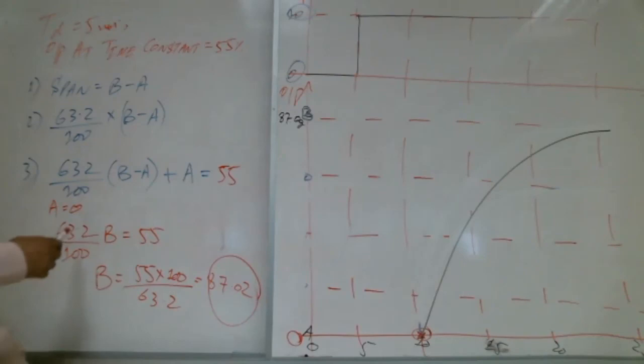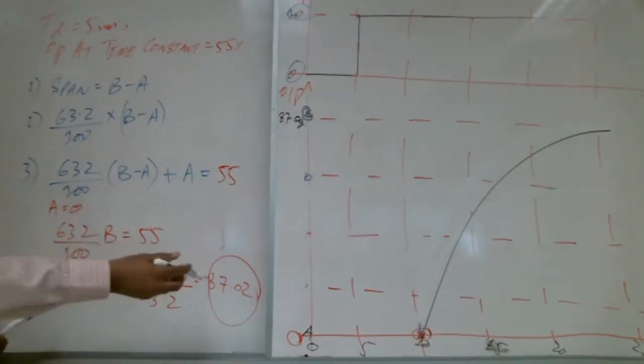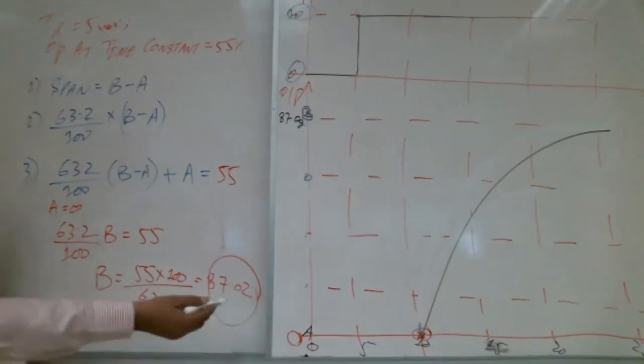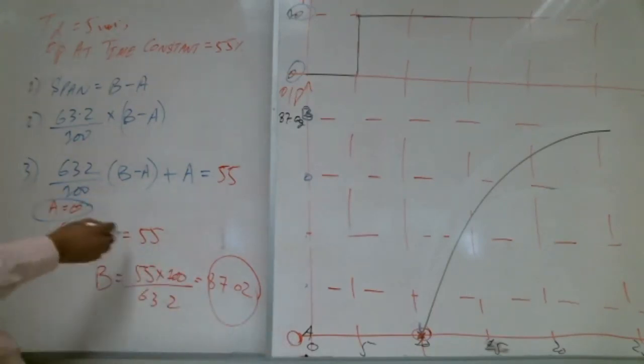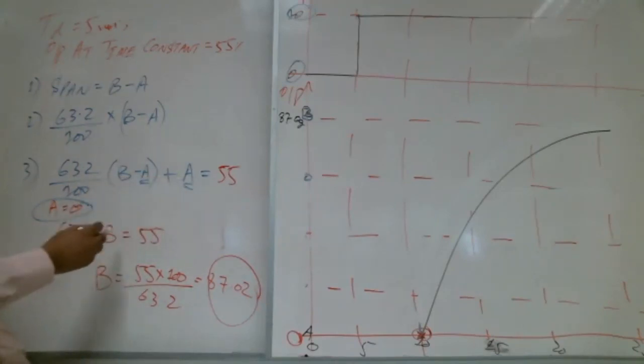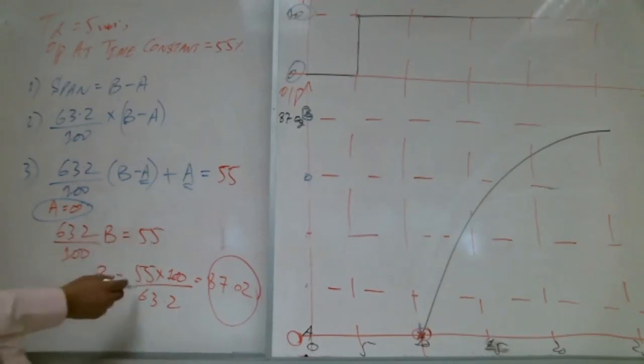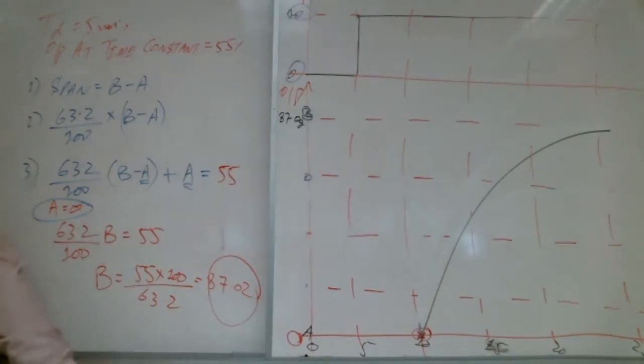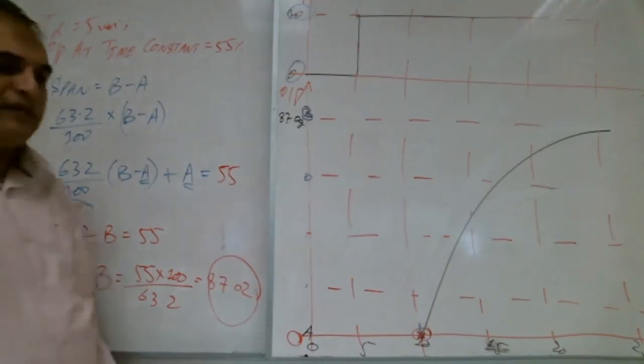That's good. Okay. Now we are assuming nothing is given. If something is given for A, we can put that in. Nothing is given, so we assume A is 0. So here it is 0, here it is 0. So it becomes 63.2 over 100 times B equals 55. So B is equal to 87.02. Any question up to here, Shabab?